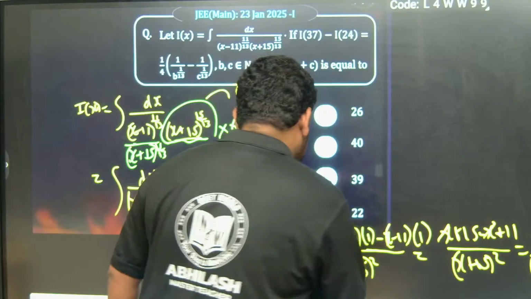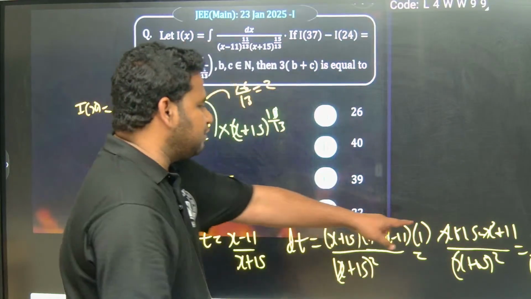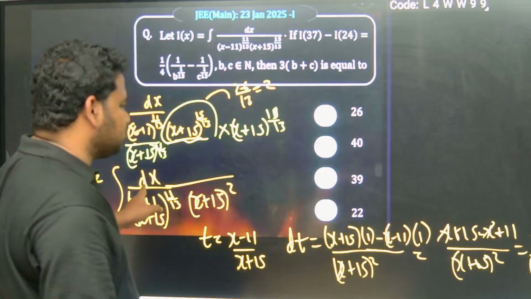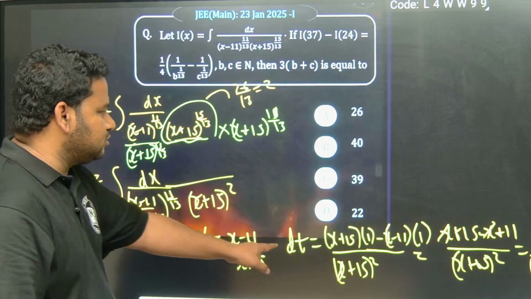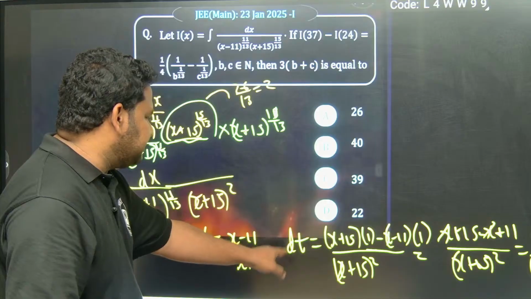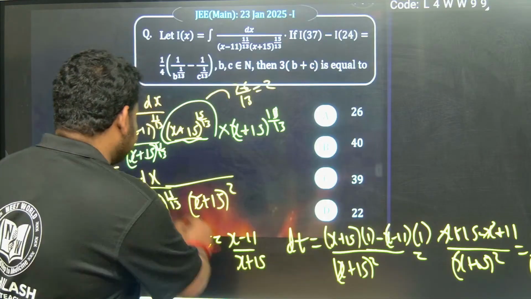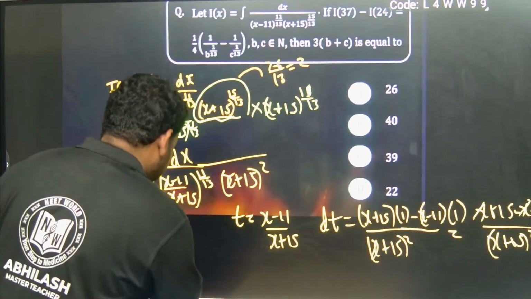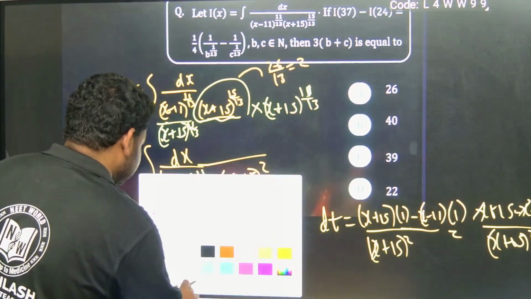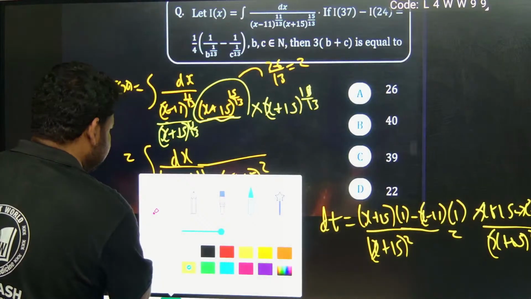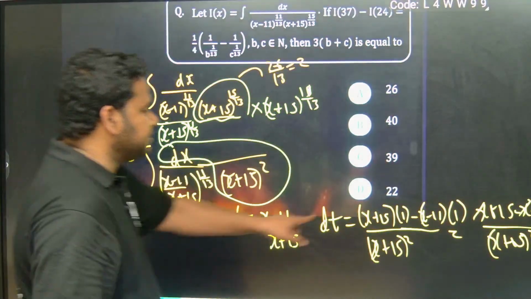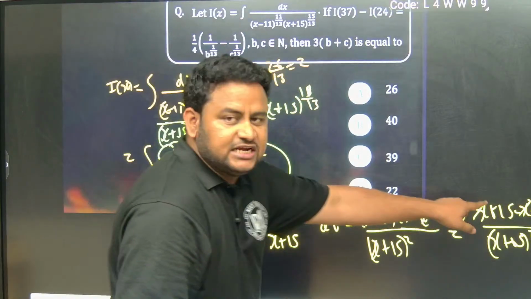Now if I apply the concept, that means if I put the value of 26 by (x plus 15) whole square dx as equal to dt, so dx is equal to 26 dt by 26. Observe here carefully: this dx divided by (x plus 15) whole square is transformed into dt by 26. dt by 26 will come down.